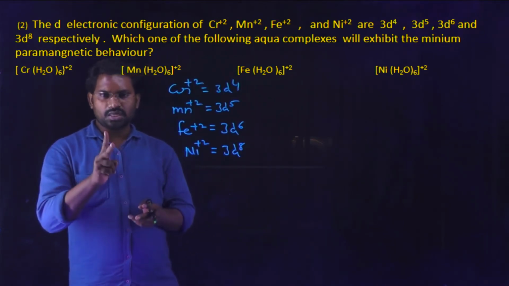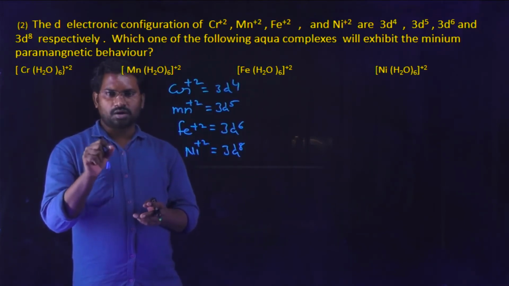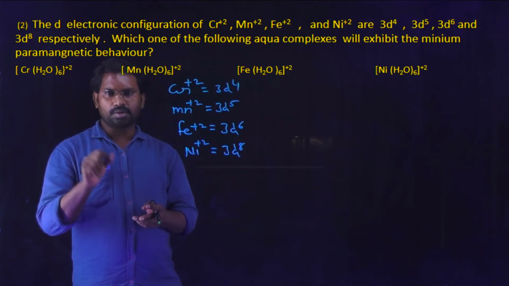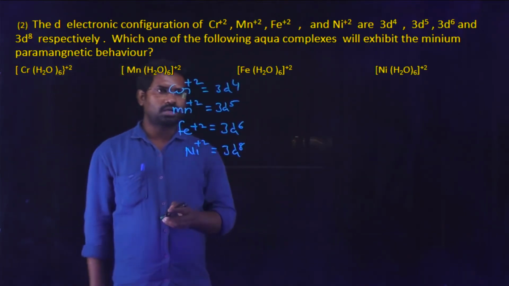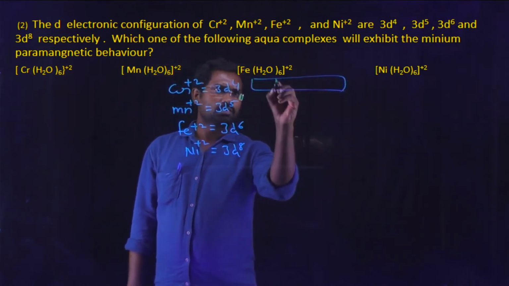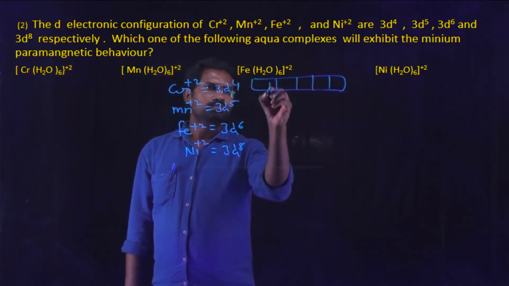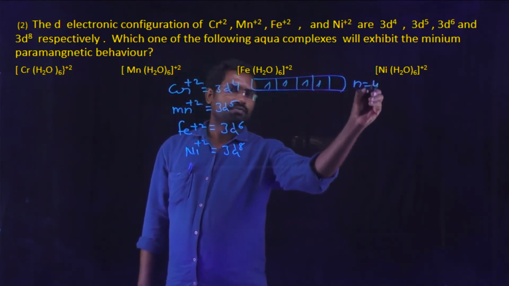So here in that question, the important thing is that the complex exhibiting minimum paramagnetic behavior contains a smaller number of unpaired electrons. In the case of chromium, 3d4 configuration, 1 2 3 4, the number of unpaired electrons is 4.